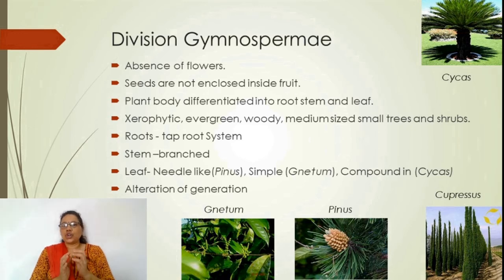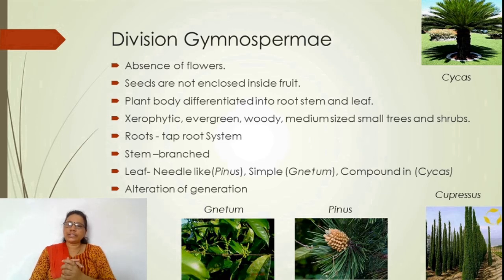The stem may be branched or unbranched. It is unbranched, particularly in the Cycas plant, and the leaves show a variety of variations, or they produce diversity in leaf structure in the gymnosperms.